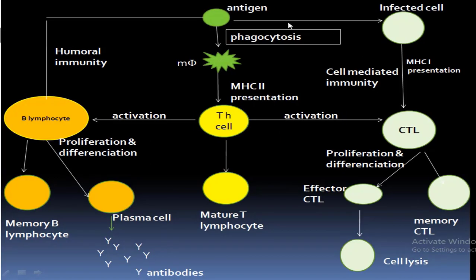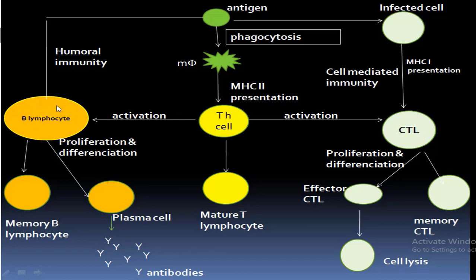Here we will see the various pathways of humoral immunity and cell-mediated immunity, which ultimately create memory B cells or memory CTL, cytotoxic T lymphocyte cells. When an antigen enters the body, first phagocytosis occurs by the antigen presenting cell. Here we take the example of a macrophage as an antigen presenting cell. After engulfing the antigen, it showcases a part of the antigen to T helper cells with MHC2. These T helper cells then activate the B cells, and also activate the cytotoxic T lymphocytes.